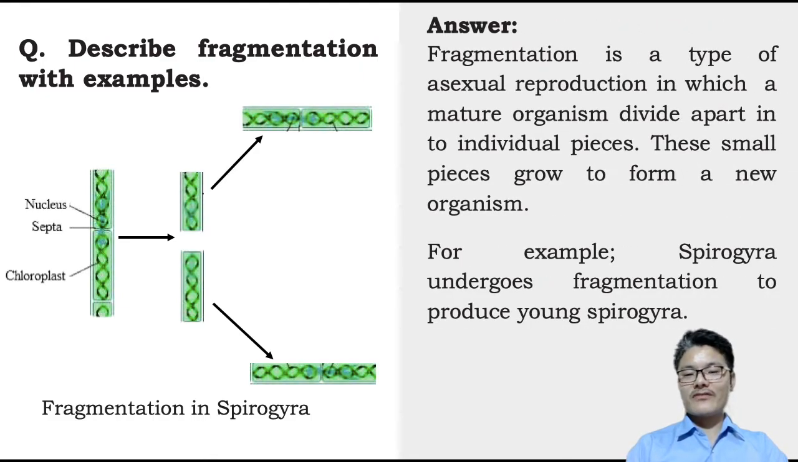To explain it, I've written the entire explanation I've given. Fragmentation is a type of asexual reproduction in which a mature organism, that is Spirogyra, divides apart into individual pieces. So individual fragments are formed, and these small pieces will grow to form a new organism. For example, we have Spirogyra, which undergoes fragmentation to produce new young Spirogyra.